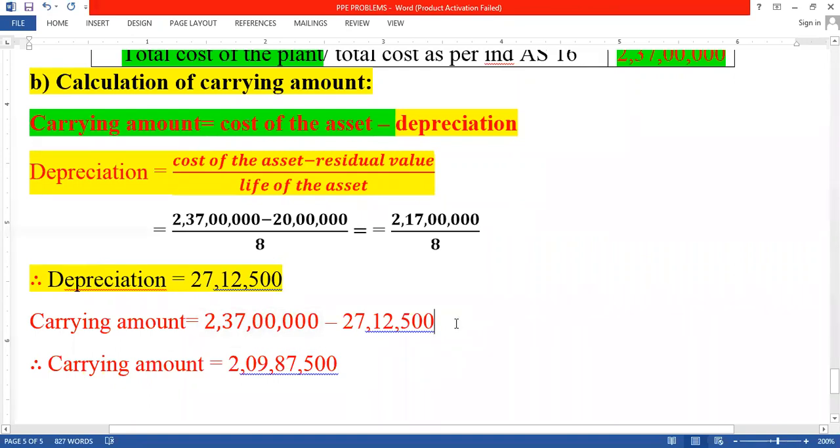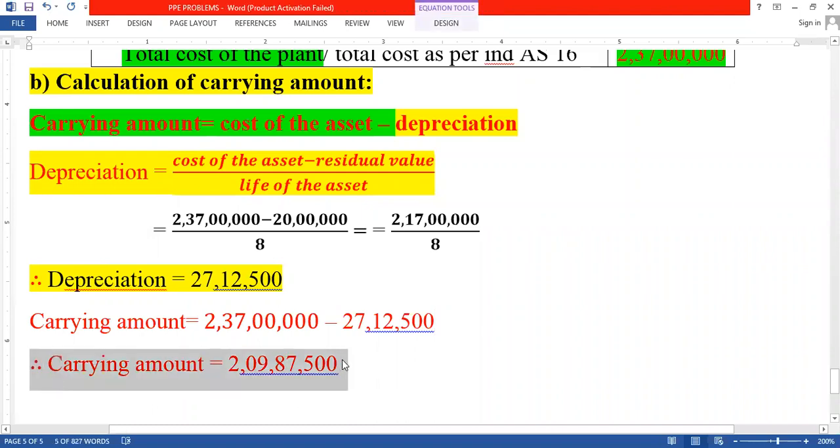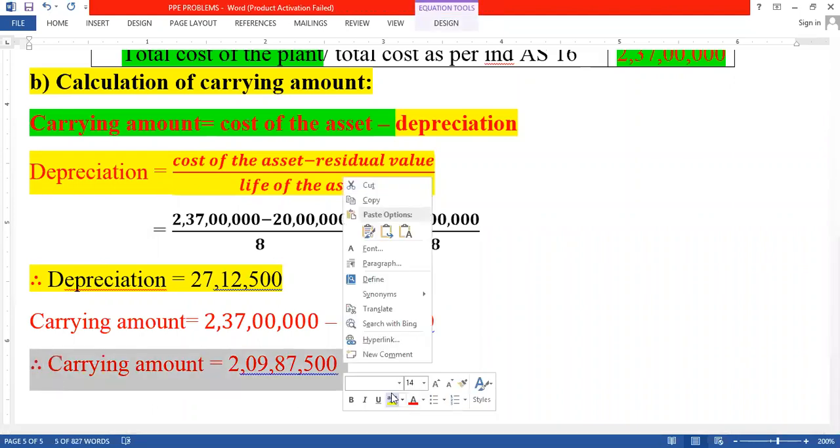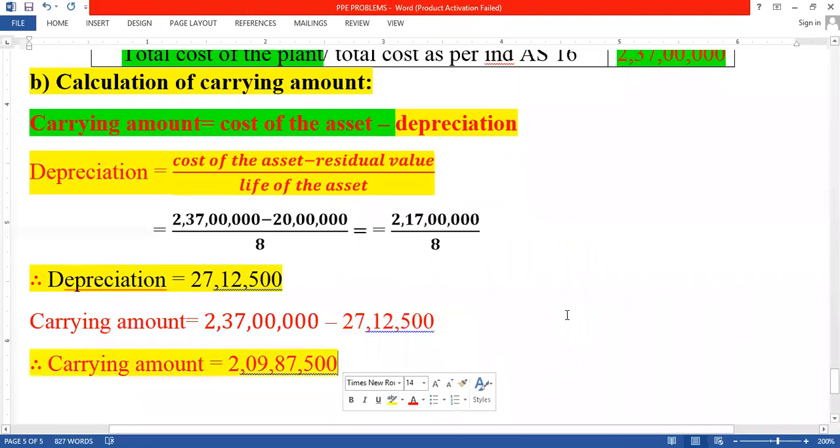So when we are deducting it, we get the carrying amount. Therefore carrying amount is 209 lakhs 87,500. 209 lakhs 87,500 is the carrying amount.